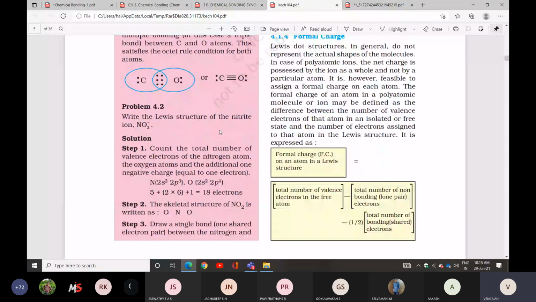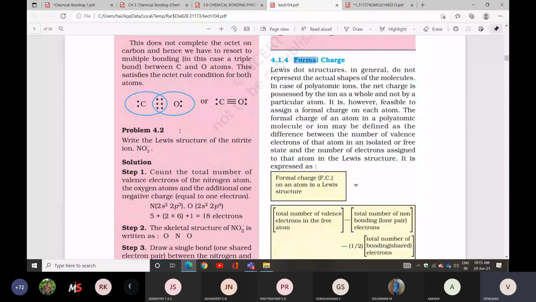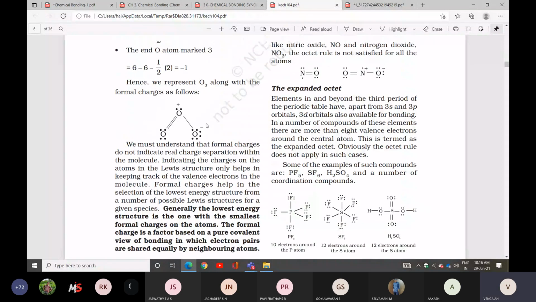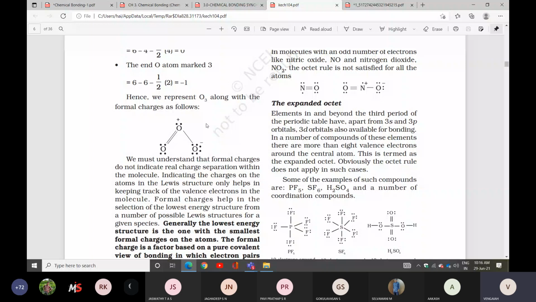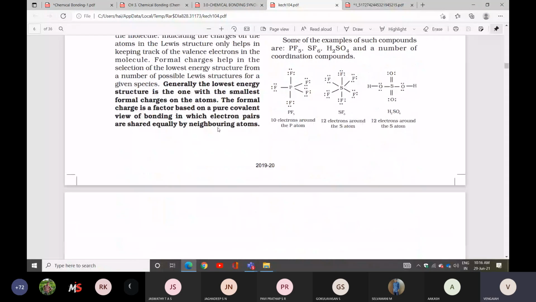So one more concept is the formal charge. This topic alone I will teach, and then we stop today. Okay? One small topic. Listen here. What is the meaning of formal charge? So the formal charge condition, this is the drawback. Formal charge alone I will discuss once again.